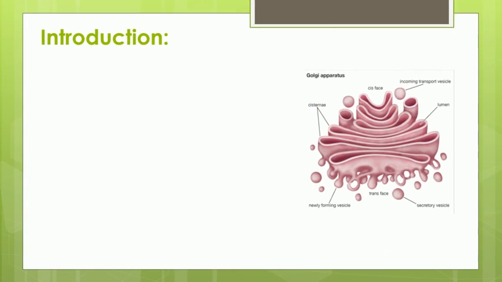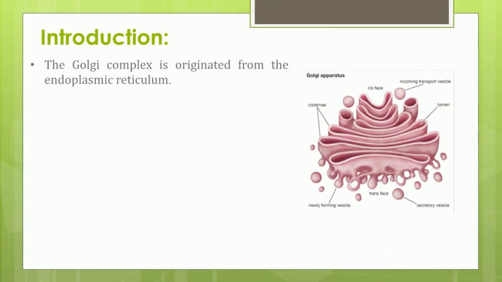This organelle originates from the endoplasmic reticulum. We know that the endoplasmic reticulum is located near the nucleus, on the outer side of the nucleus, and from this endoplasmic reticulum arises the second organelle, that is Golgi complex.